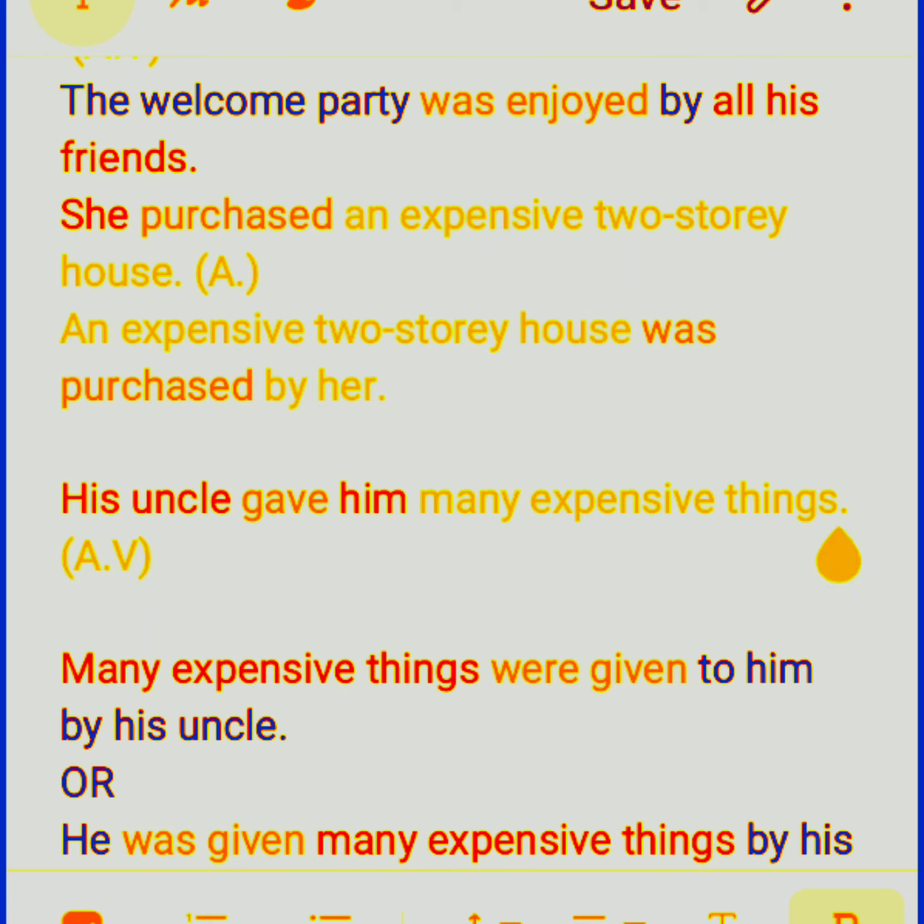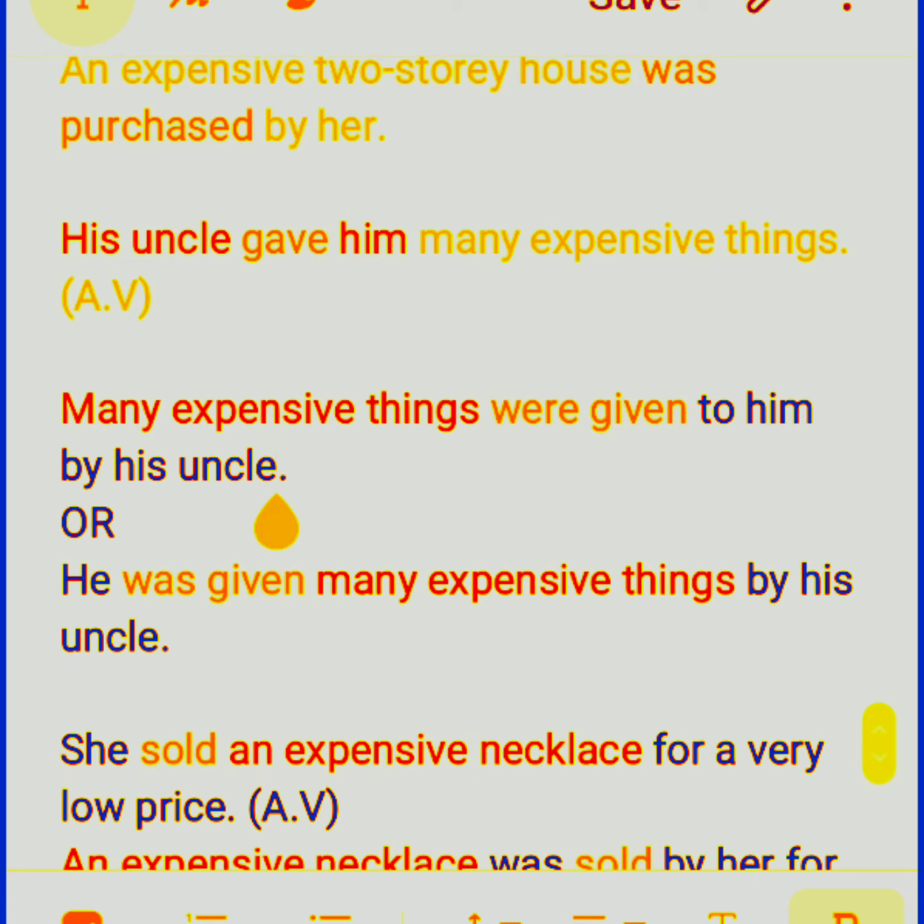Now we have to take this, many expensive things, and keep it in the beginning. Many expensive things were given to him by his uncle. In other ways, when you use the indirect object first: he was given many expensive things by his uncle.